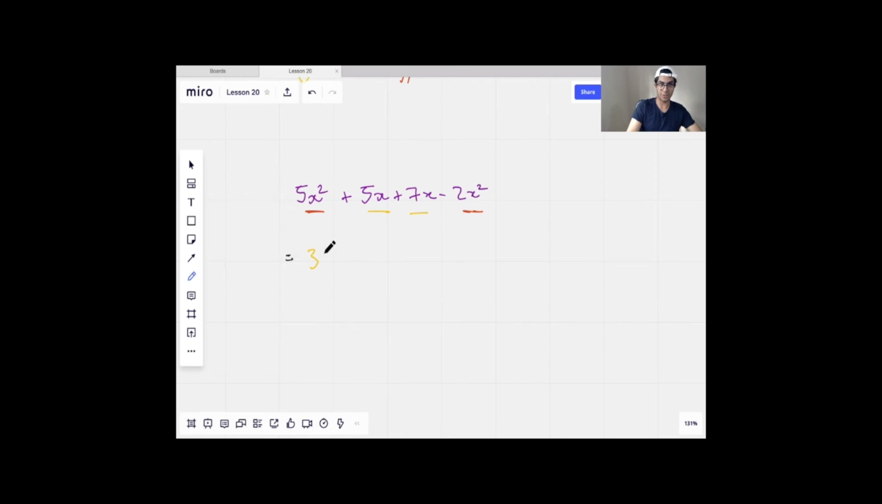Oh, wrong color as usual. 3x squared, and then we can do the 5x plus 7x, which is 12x. So that's really important here, not to make the mistake of adding them because there's an x squared here and an x there. They might seem similar, but it's important not to confuse them.